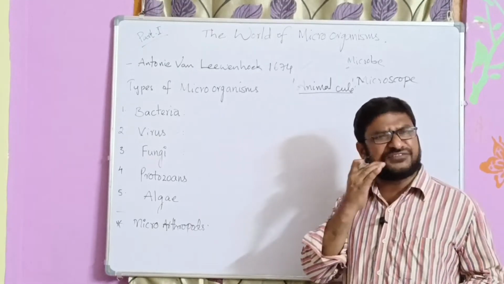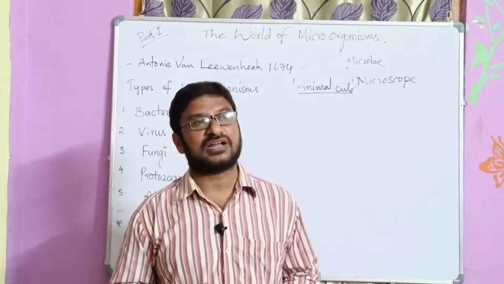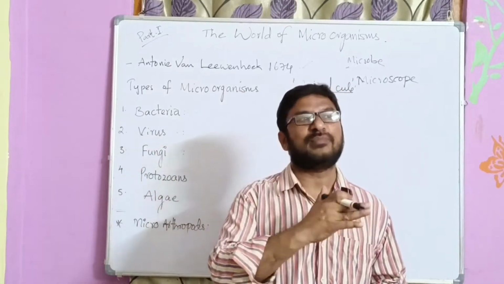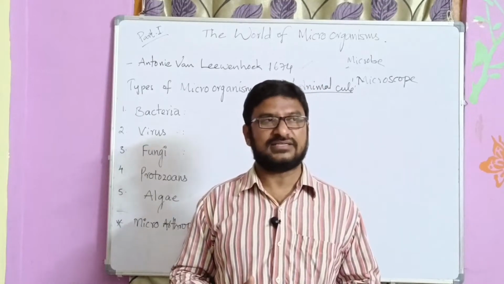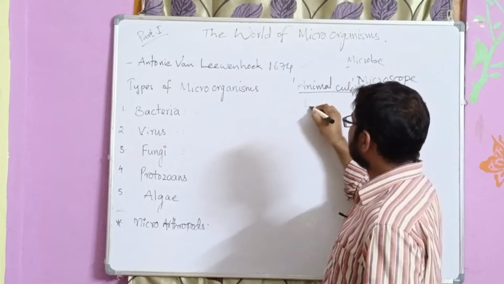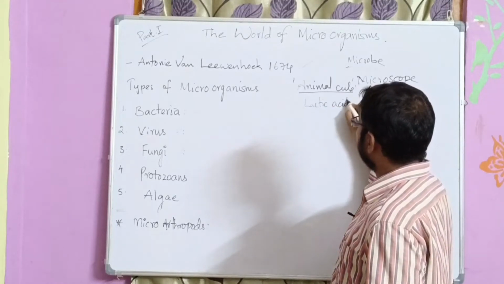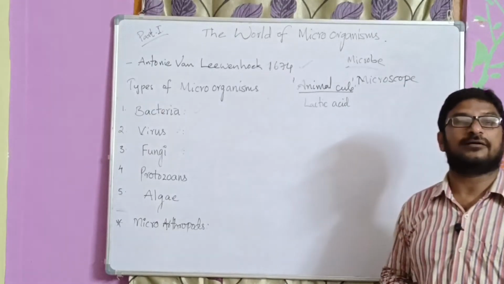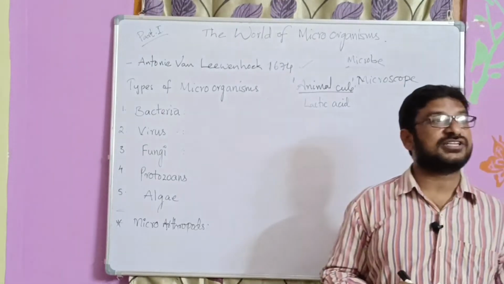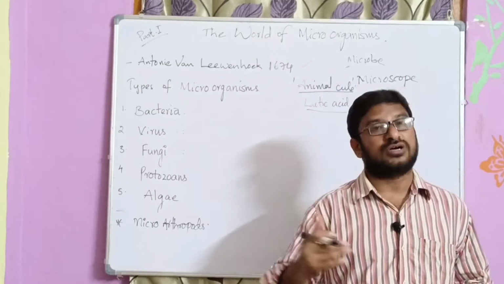So, as we know, several bacteria are there around us. Useful bacteria are present, and harmful bacteria are also present. Like lactic acid bacteria, a very useful bacteria which converts milk into curd.